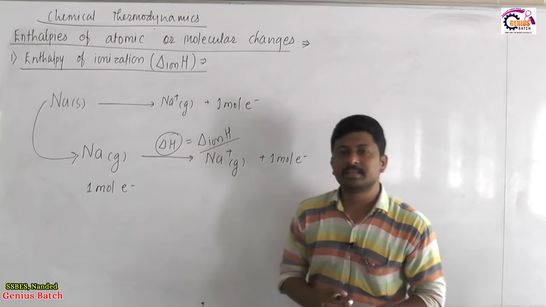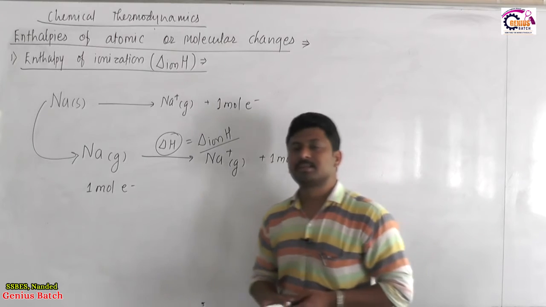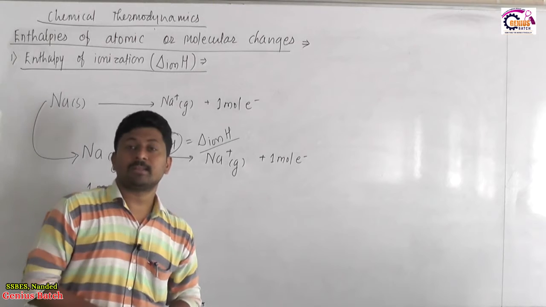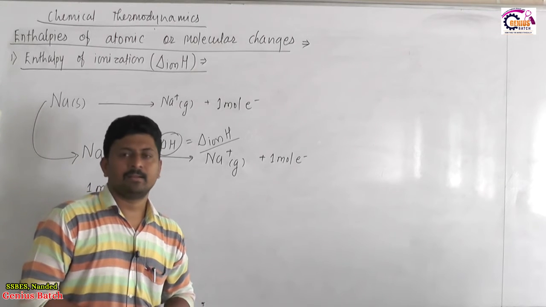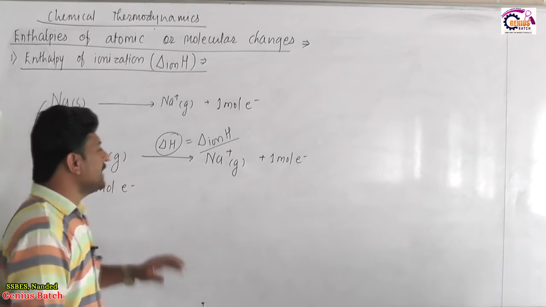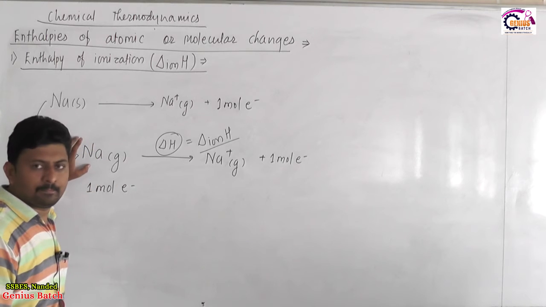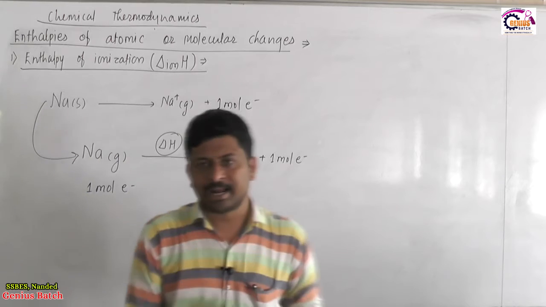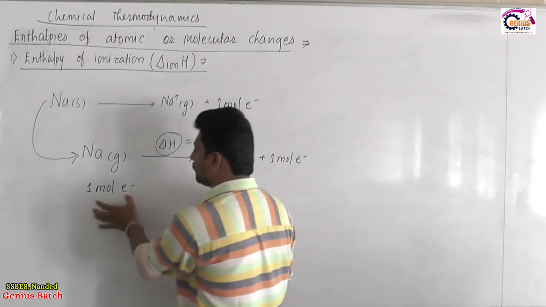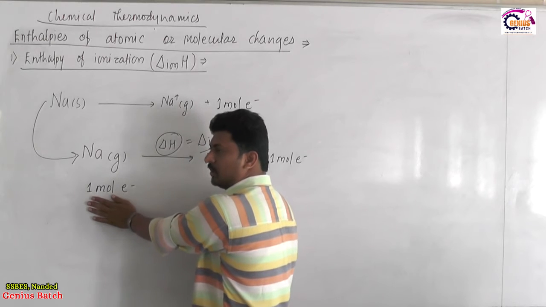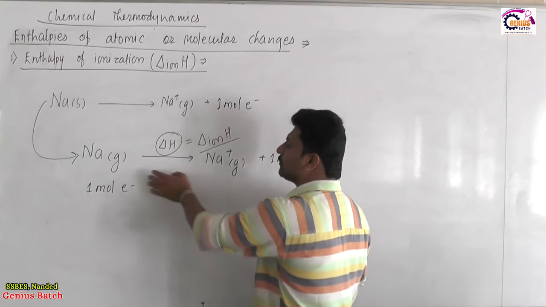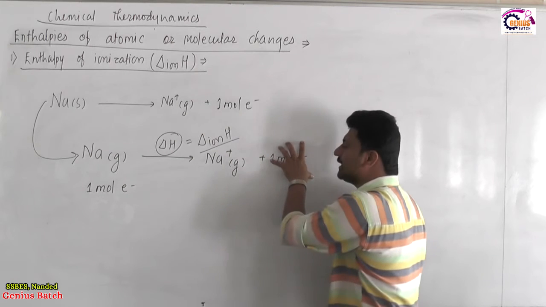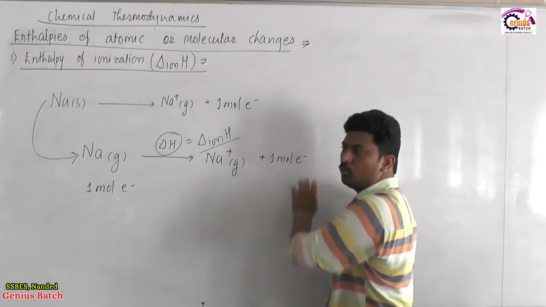So, how many things we restricted here? We restricted 3 things. What are those 3 things? Whatever the substrate we are having for ionization, that should be in a gaseous state. The substrate should be isolated gaseous atoms and by amount they should be 1 mole. Third, we will remove the electron from each isolated atom and the total removed electrons will be 1 mole only.